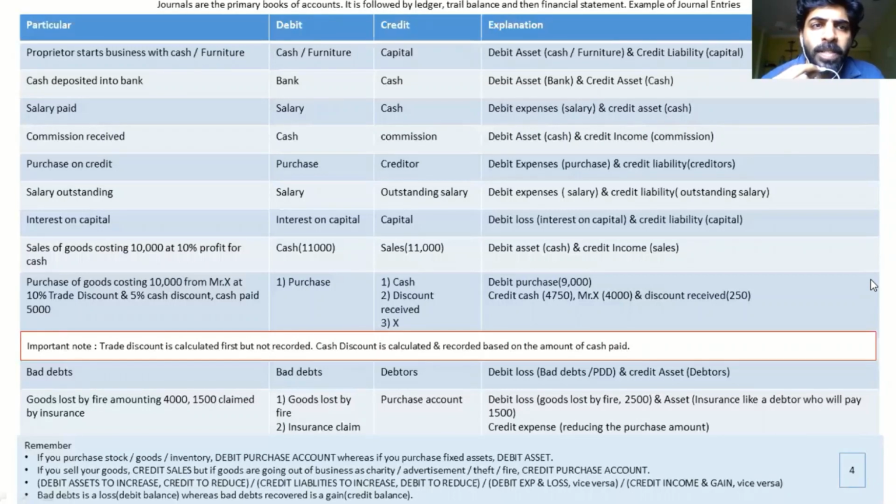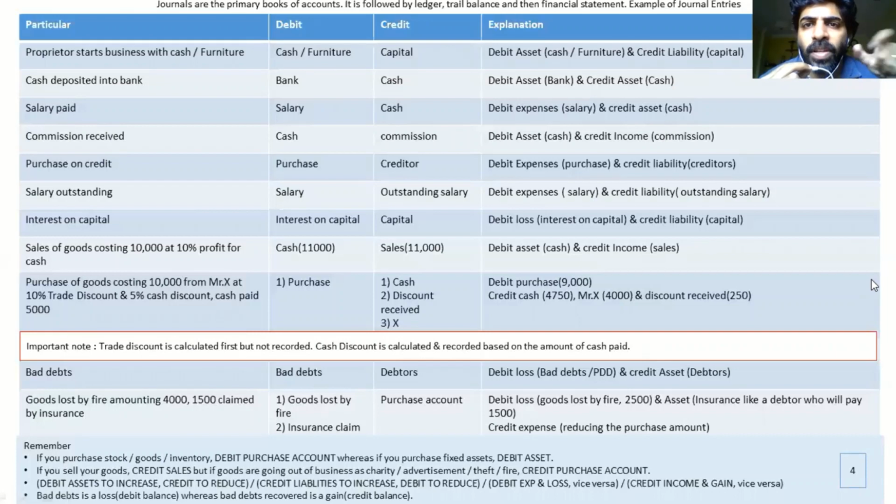Proprietor starts business with cash and furniture. Now from a business point of view, cash has come into the business, an asset has come in. So if an asset comes in, you have to debit the asset. Now the proprietor is putting in money, so what does that mean? It means capital, and capital is a liability. So which balance does a liability carry? Credit balance. So that's how our journal entry would be written: cash account debit to capital account. Look into each and every example given here, which will help you understand the debit and credit rule.